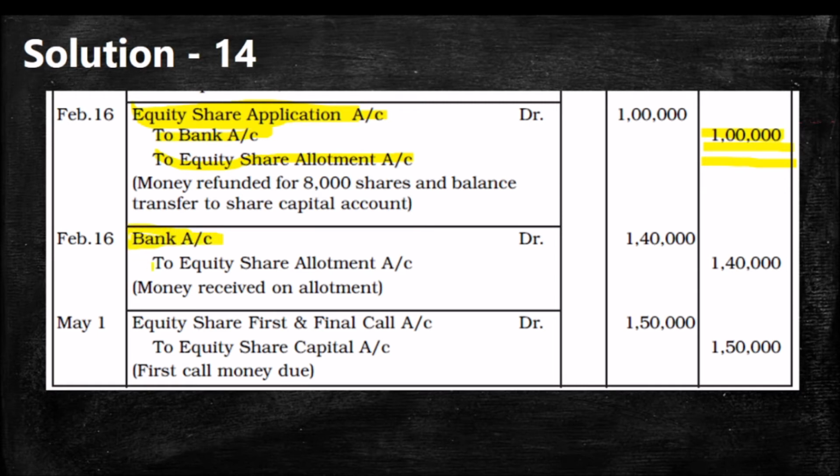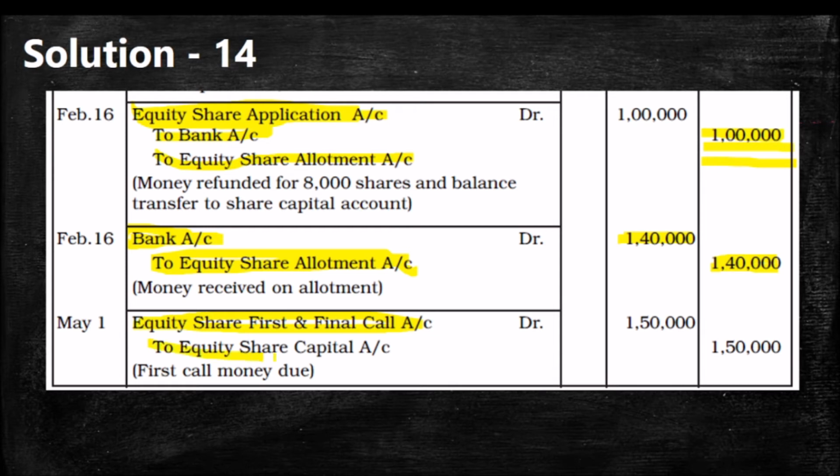And what is the entry? Bank account debit to equity share allotment. Amount will be 2 lakh minus 60,000, which means 60,000 already received. So 1,40,000.